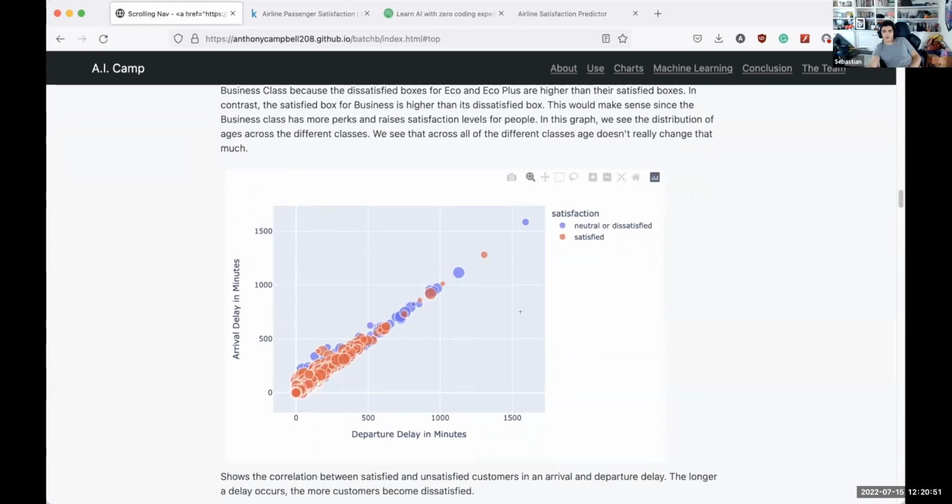This shows arrival and departure delay and satisfaction. The greater the delays are, the more likely they are to be dissatisfied.